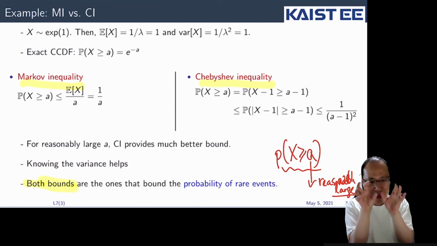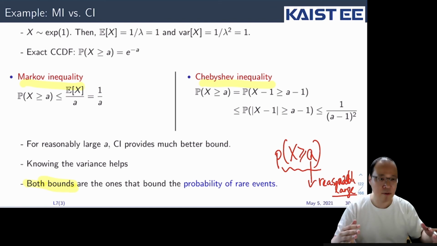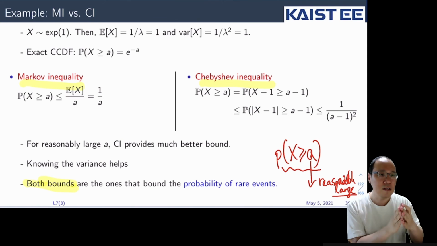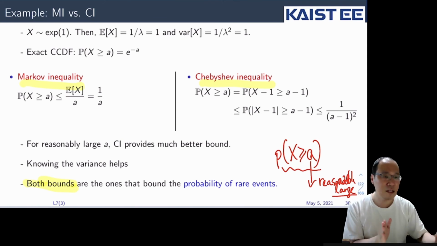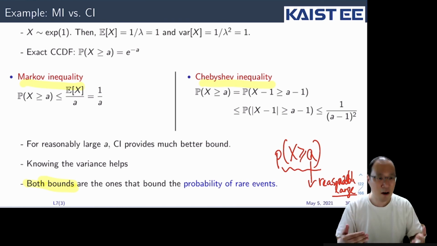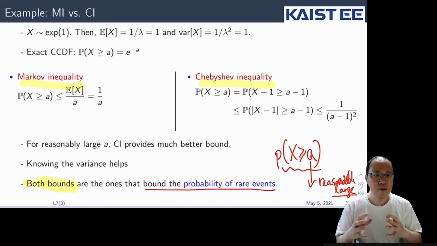Obviously, any random variable will have more mass, or concentration, around the mean, right? And the probability that x is larger than some constant, where the difference between that constant and the expectation becomes larger, we are interested in computing more rare events that do not occur very often. All right, so using these two inequalities, we can come up with the value of the probability of rare events.